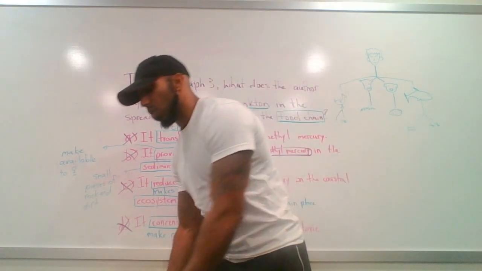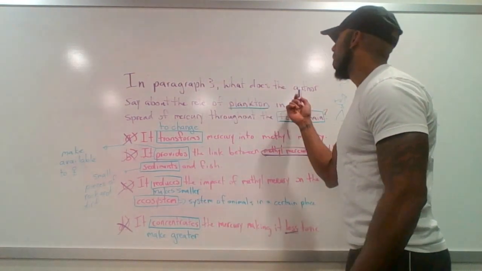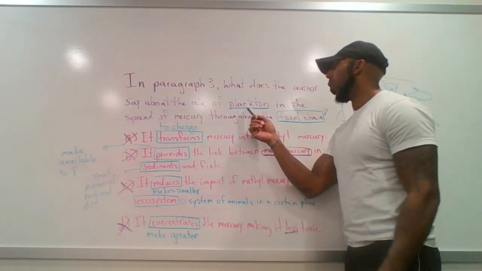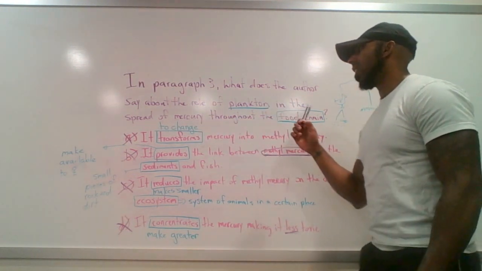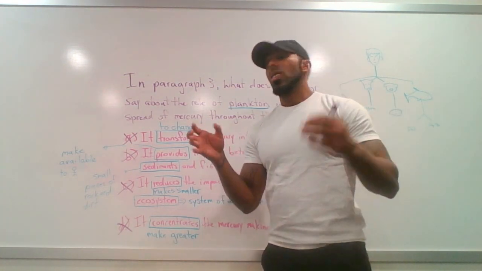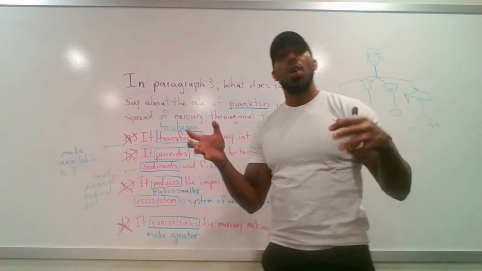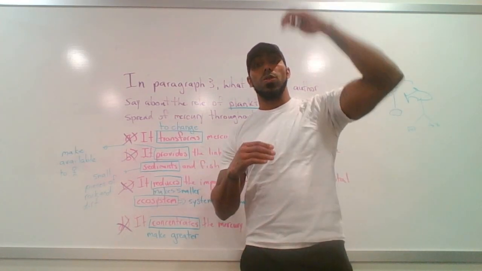So basically, what this question is asking us again is in paragraph 3, what does the author say about the role of plankton in the spread of mercury throughout the food chain? Or you can think of this question as, how is the phytoplankton involved? How does it help spread mercury through the food chain?